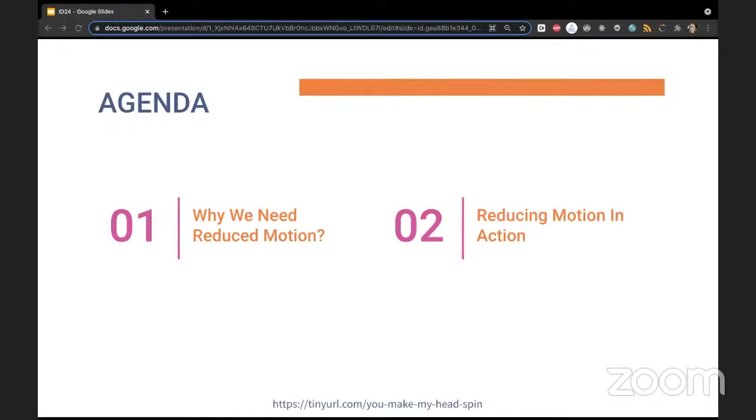In the second part, I'm going to look into reducing motion in action. That's going to be more about code. Well, I'm a software developer, so I'm best at code related things. So yeah.